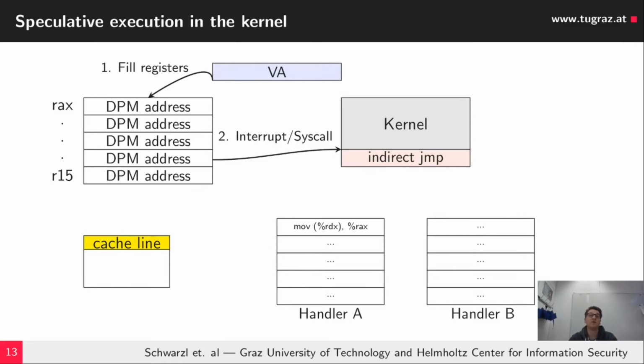Afterwards, we perform an interrupt or a syscall, which leads, somewhere in the code, to an indirect jump. Depending on which handler is predicted, for instance handler A in this case, there will be a speculative dereference of the register RDX, and this will cause a cache fetch.